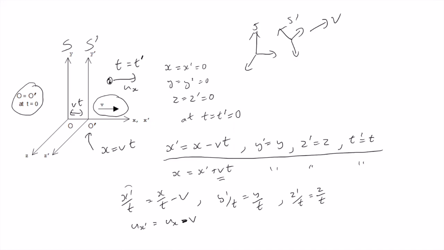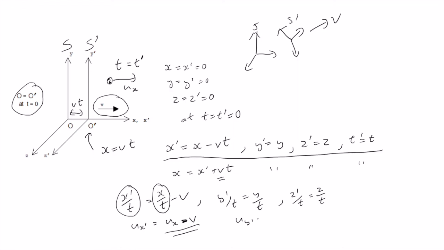So this is just distance over time in the S dash system, distance over time in the S system. So the velocities in each of those systems are related together just by subtracting off the relative velocity of the two systems.